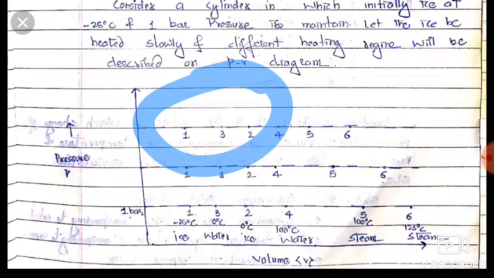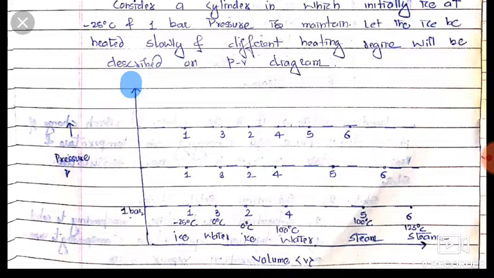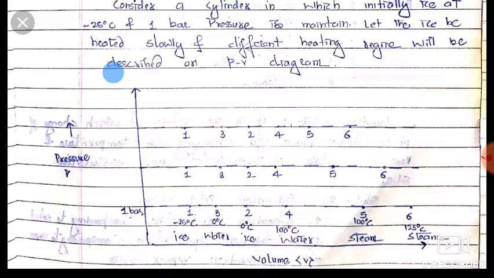We describe the various properties of this ice during heating in our PV diagram. This is the pressure axis and this is the volume axis. Initially the ice is at minus 25 degrees Celsius and 1 bar pressure is maintained.